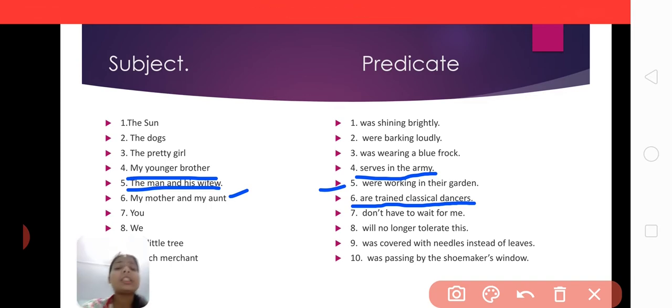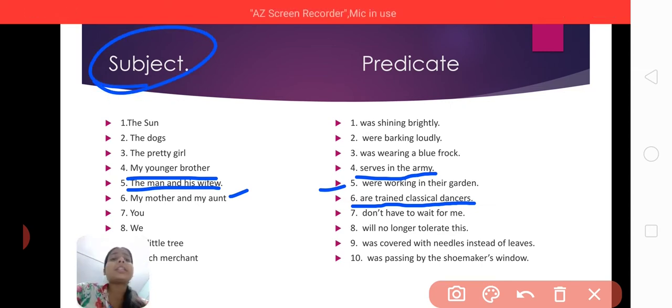So when I was teaching you in the class, I told you that the subject is of three types: simple, compound and complete. A simple subject, as you can see, is a noun or a pronoun. But a complete subject means it comes with a modifier, whereas a compound subject means there is more than one subject, like the man and his wife, then my mother and my aunt.